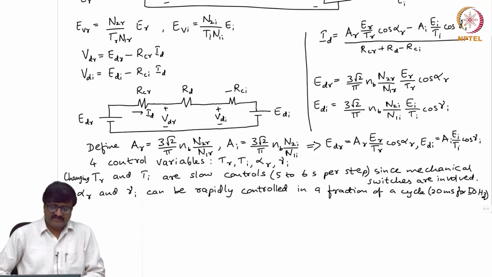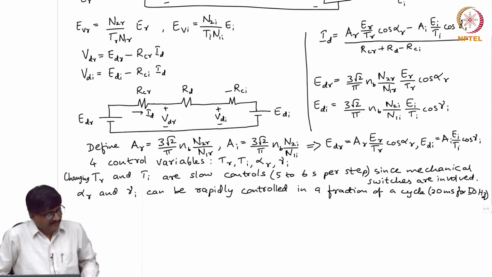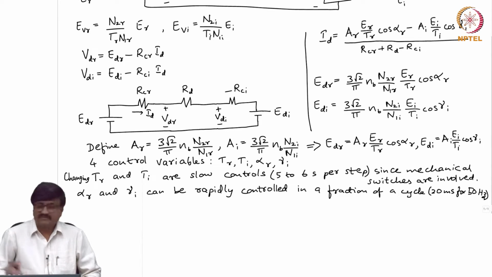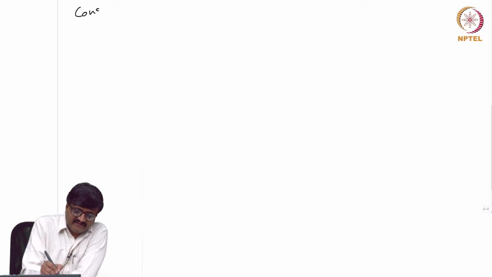Now, the question is, there are 4 control variables. Using these 4 control variables, what should we do? What should be the considerations that influence the choice of the values of these 4 control variables? Let us see how we can use this. We have 4 control variables at our disposal.